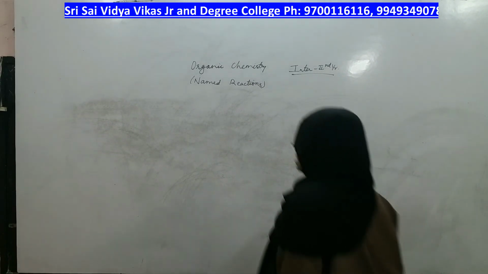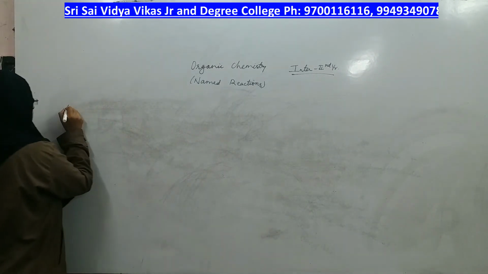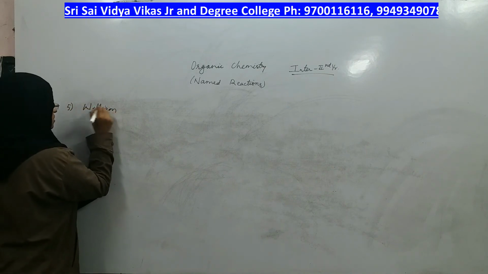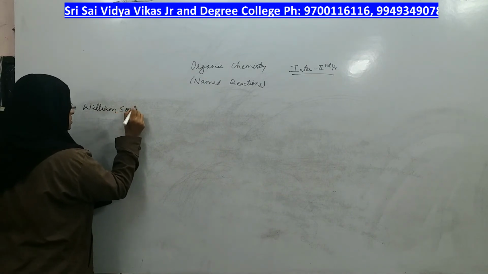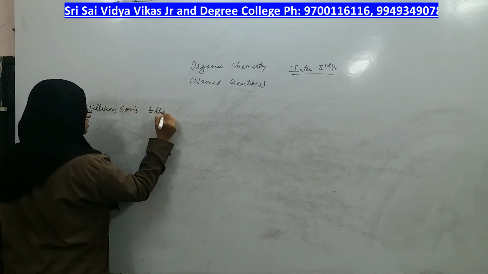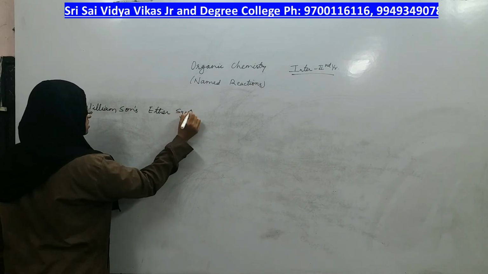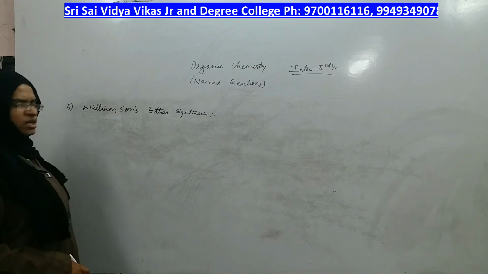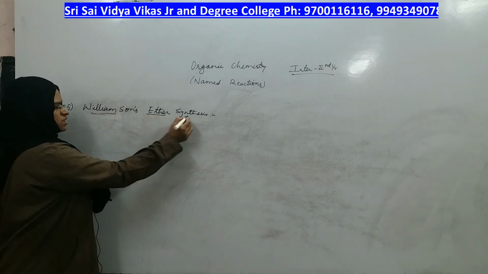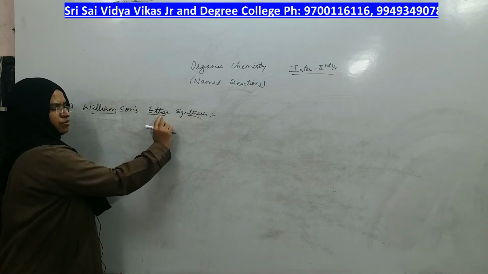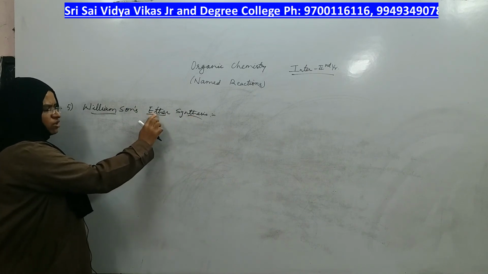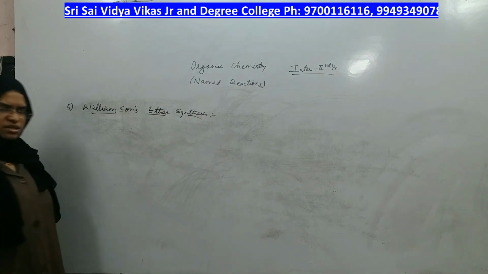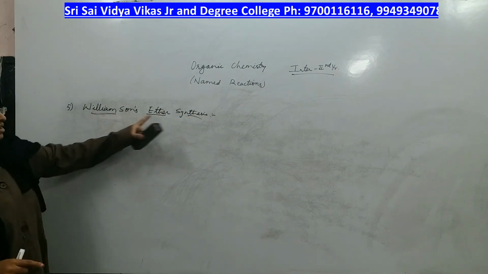Now, let us look at the next named reaction, which is Williamson's ether synthesis, or they can just call it Williamson's synthesis. Okay, right, let us look at Williamson's synthesis. Ether is obtained as a product, which means ether is synthesized. So you should get ether in Williamson's ether synthesis.